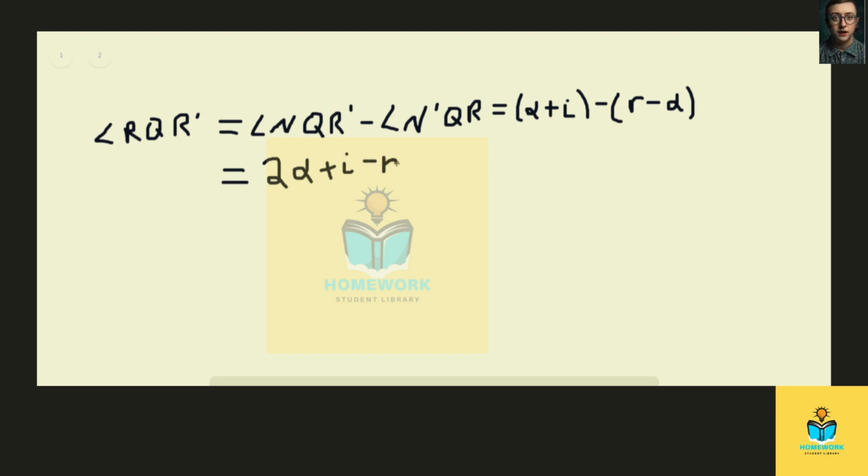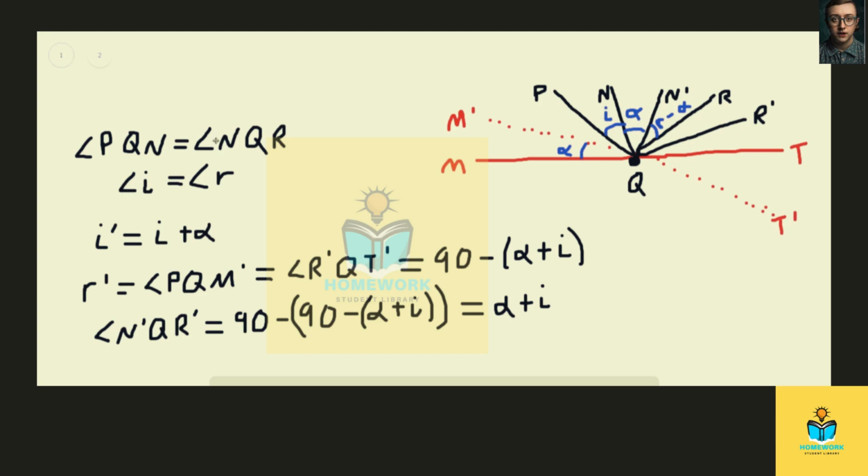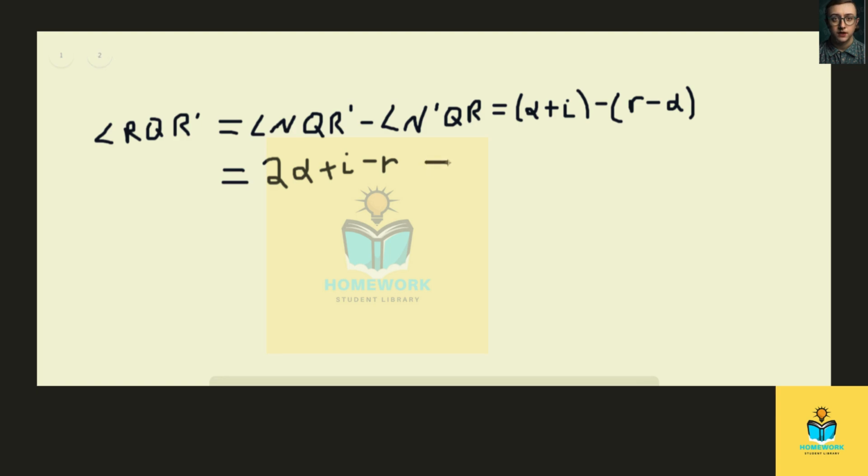But in the beginning, we said the angle little i is equal to the angle little r. That's what we found right here. I'll just point to it with an arrow. So since we found that, we can conclude that this is just equal to 2 times alpha, because i minus r would cancel out. So this is equal to 2 alpha.